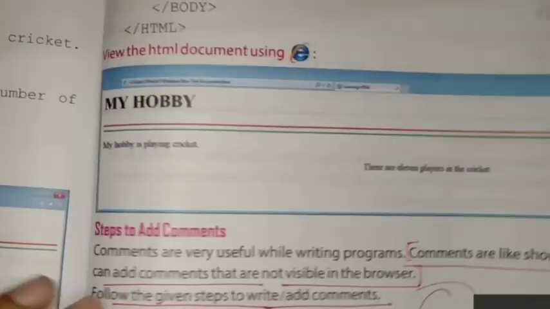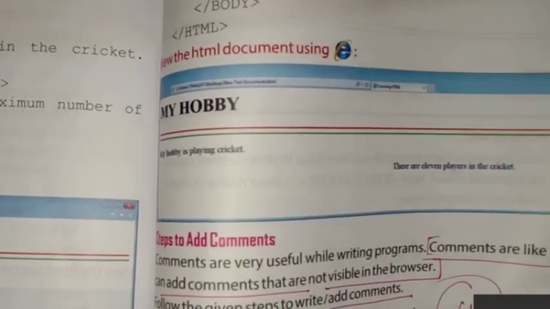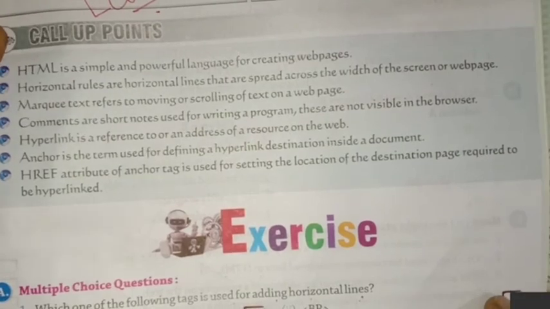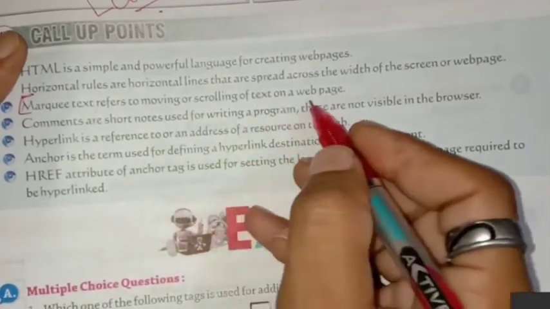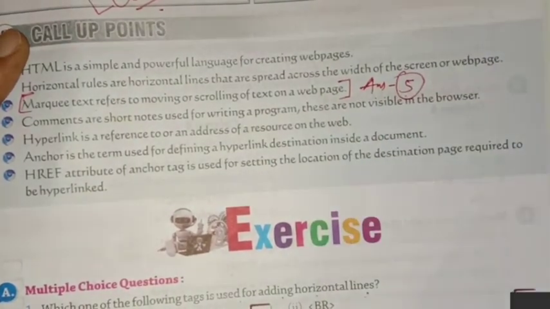Now wait a second. Page number 98. We can write the same call up points, no problem in that. Page number 107, point number three: marquee text refers to moving or scrolling of text on a web page. Answer fifth. Correct.